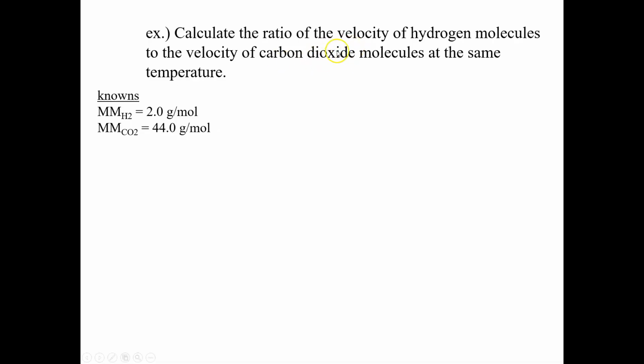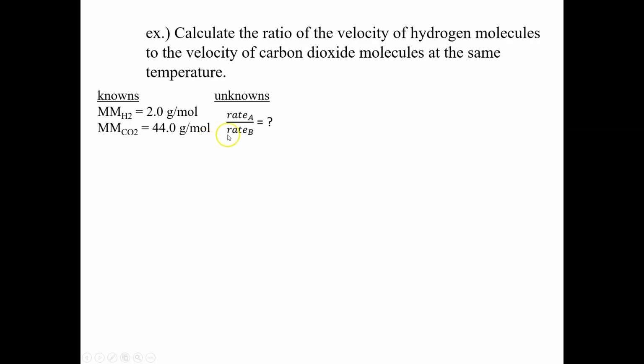And then we take the number under oxygen, which is 16, I think. But we have 2 oxygens. 2 times 16 is 32. 32 plus 12 is 44. So CO2, carbon dioxide, weighs about 44. Look how much difference there is. Hydrogen weighs about 2. Carbon dioxide weighs about 44.